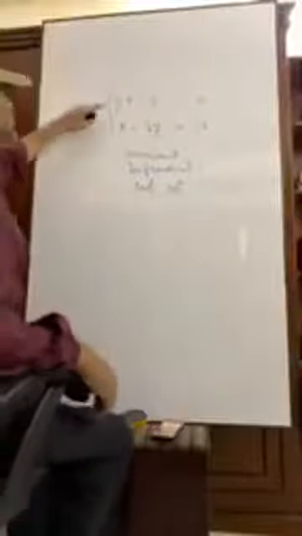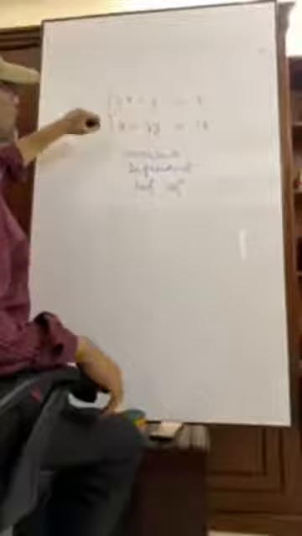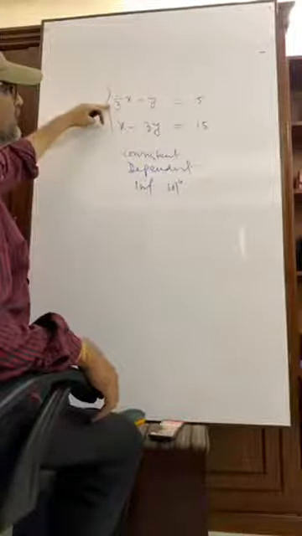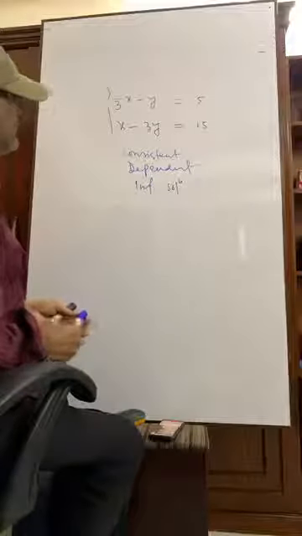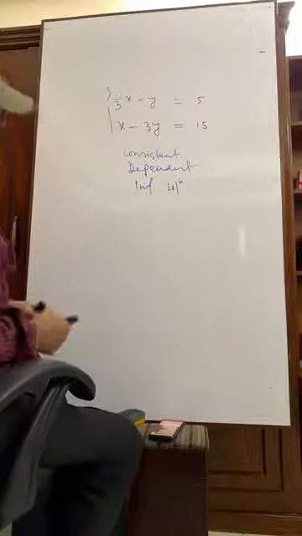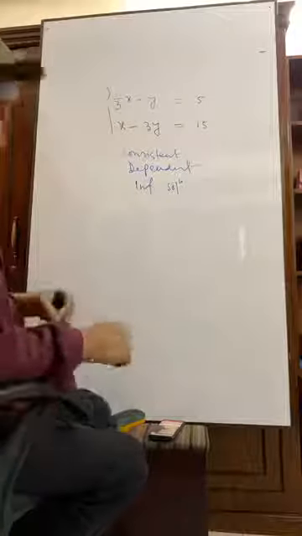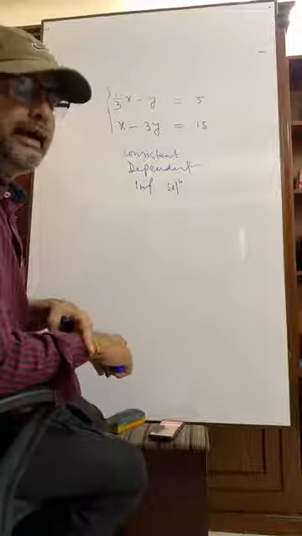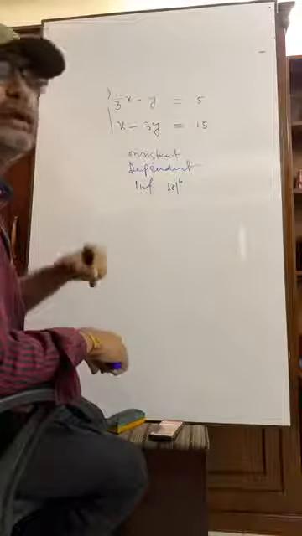Have you got me? If it is multiplied by 3, we will get the same. We can get this equation from that equation by multiplying by 3. So consistent, dependent. You know why they are dependent? Because if you let some x, you will get y. Y depends on letting x. They are called dependent here because we are getting only one equation.